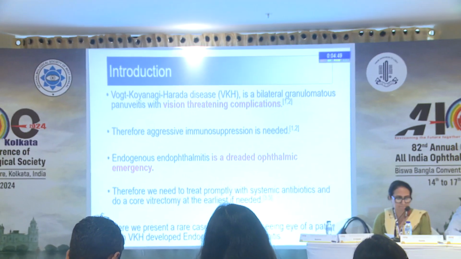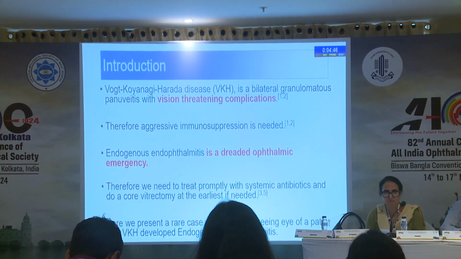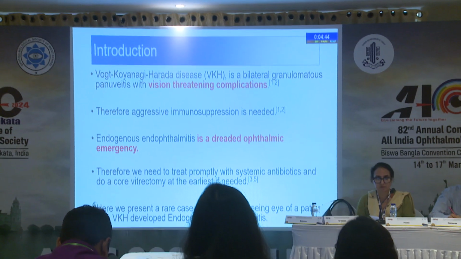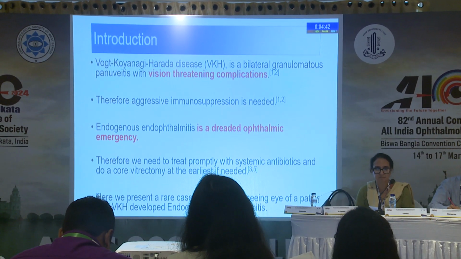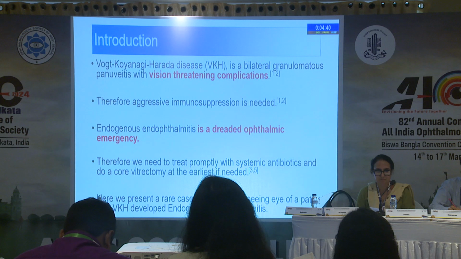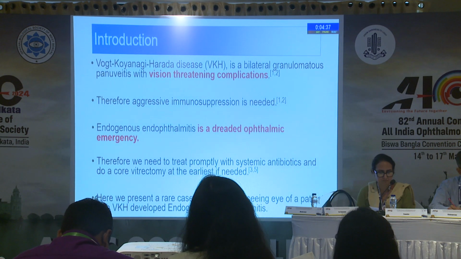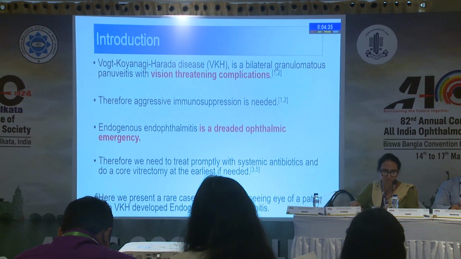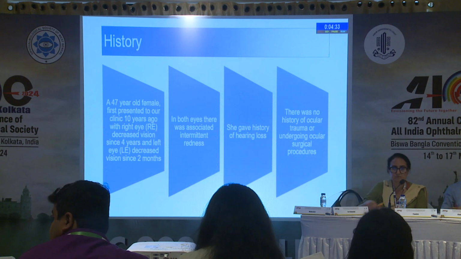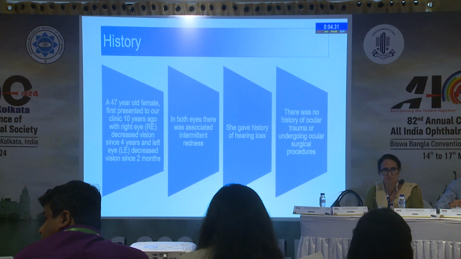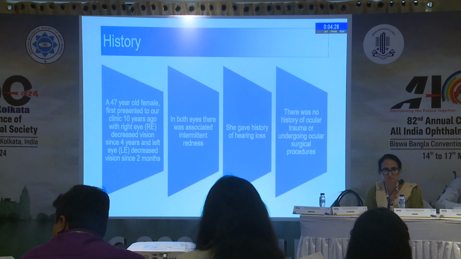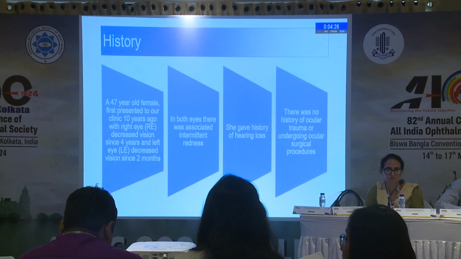Good afternoon, everyone. I'll be presenting on a rare case of endogenous endophthalmitis in a chronic one-eyed VKH patient. Both VKH and endogenous endophthalmitis can cause dreaded ophthalmic complications. VKH needs to be treated with aggressive immunosuppression, and endogenous endophthalmitis needs prompt treatment with systemic antibiotics and a co-vitrectomy. So 10 years ago, a 47-year-old female first presented to our clinic with right eye decreased vision since 4 years